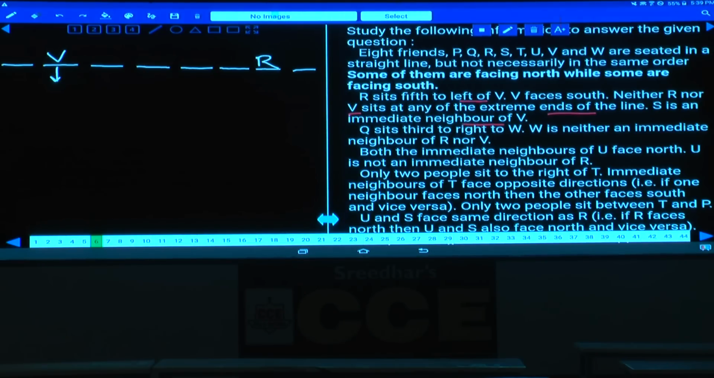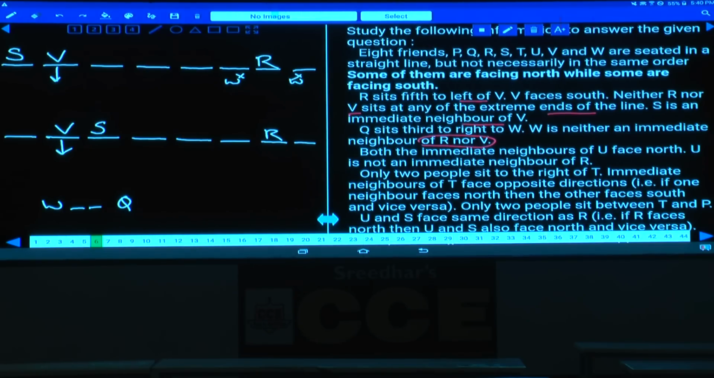S is an immediate neighbor of V. As S is an immediate neighbor of V, tell me how many possibilities. S can be to the right hand side of V or to the left hand side. 1, 2, 3, 4, 5, 6, 7, 8. Then in this one, V is at this place, V is facing south and R is here, isn't it? And S is an immediate neighbor of V, so S will be here. Q sits south to the right of W. Now Q is seated south to the right of what? South to the right of W. W is neither an immediate neighbor of R nor V.